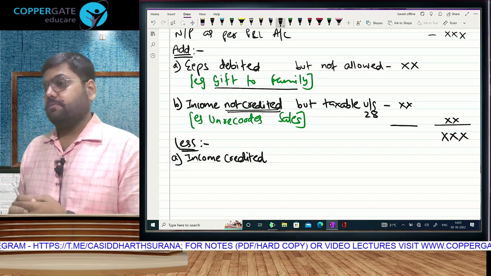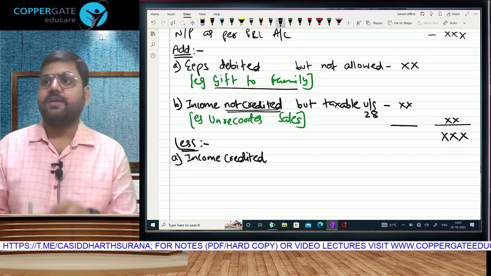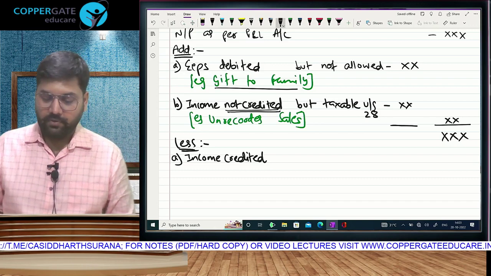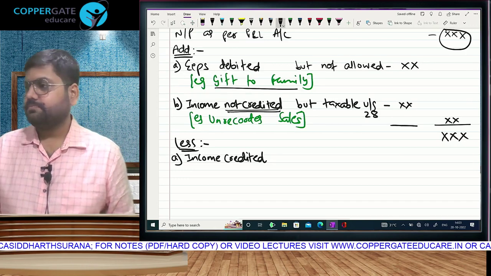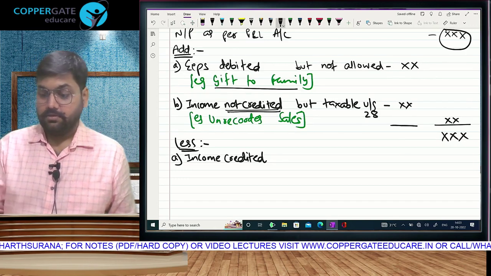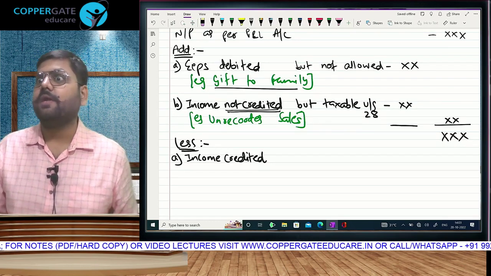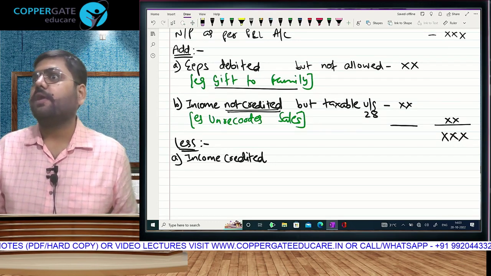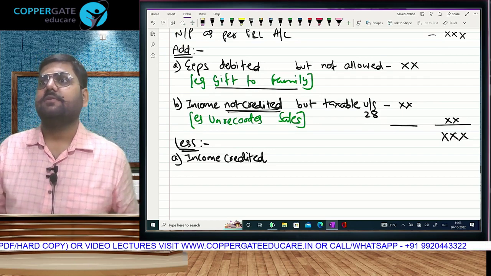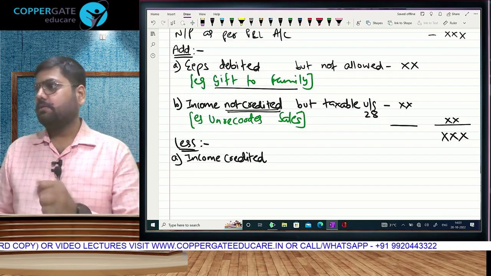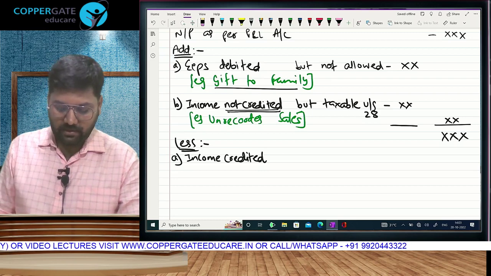First question. If you have credited something, what have you done to this figure? Increased. See, if it was your sales and you have credited, so there is no error. We are not here to rectify things which are already right. If it's a mistake, and how can this be a mistake? If it is